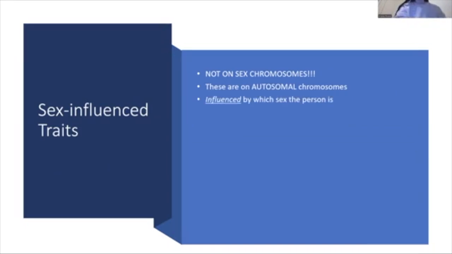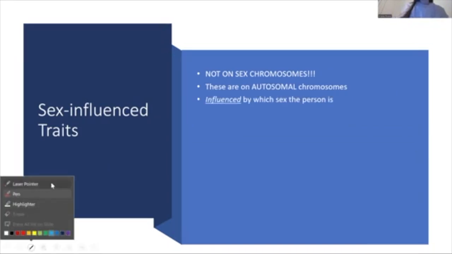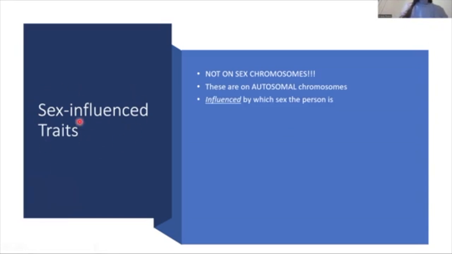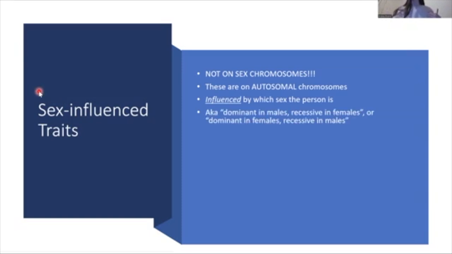And as you can see by the name, sex influenced, the trait is influenced by the sex that the individual is. So they're influenced by if the person is male or female. So another way to think about this is that the same trait will be dominant in males and recessive in females, or dominant in females and recessive in males. So like hair color, we would say that brown is dominant in males but recessive in females, or something like that.